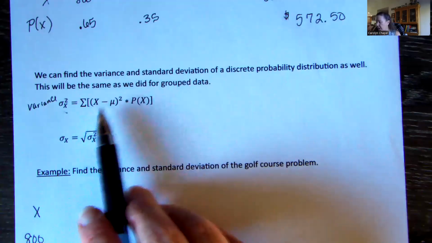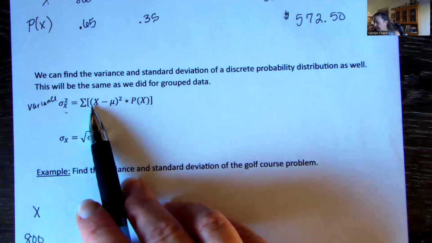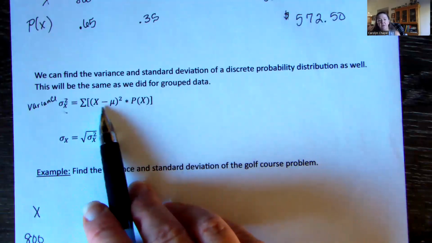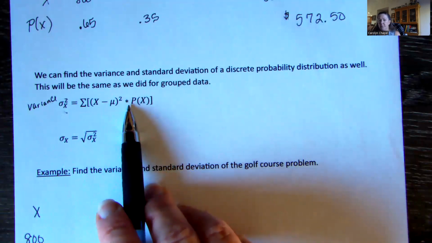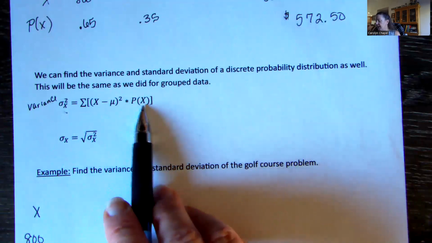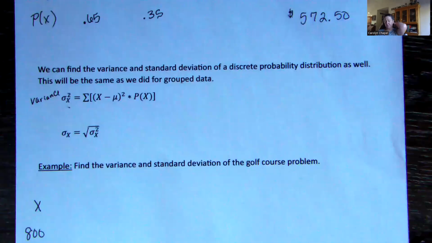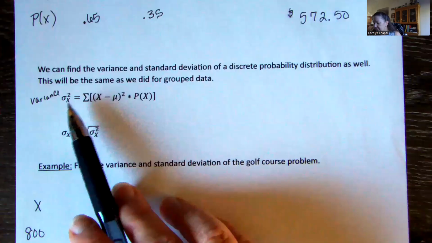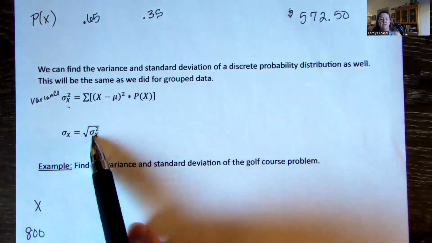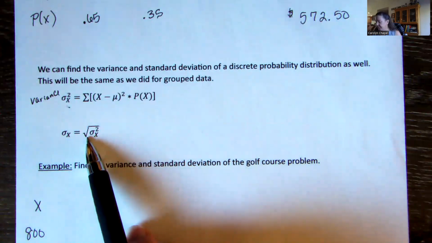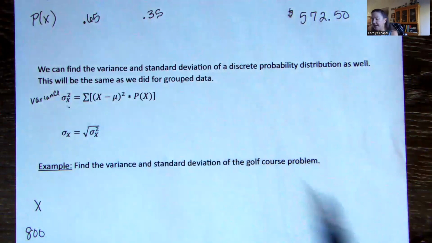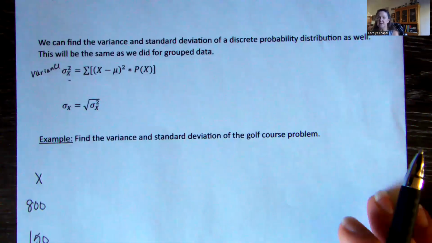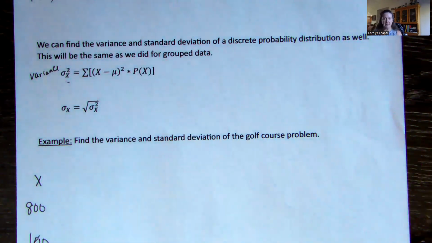We're going to be adding up. If you notice, we have square brackets in the big picture. In here, we need to take our X value minus our mean, square those numbers, multiply that by the probabilities, and then add those pieces up. Once we have our variance, to find our standard deviation we simply take the square root of that. The hard part was always getting that variance, and again, there's not an easy way to do it when it's this type of situation where technology is involved.